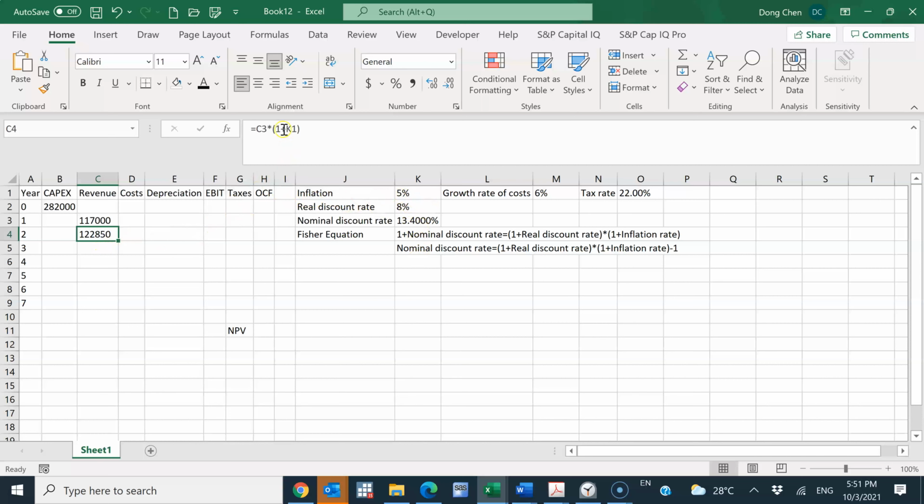But that's not what I want it to be, right? So to avoid that issue, I want to fix this cell here. So when I drag the cell down to the other years, when I add a dollar sign, Excel will know that this cell will not change, but other cells will change. So then now I can drag the cell to the other years, and you can see that Excel automatically calculates the revenues for the rest of the years. So that's the revenue. Now the cost.